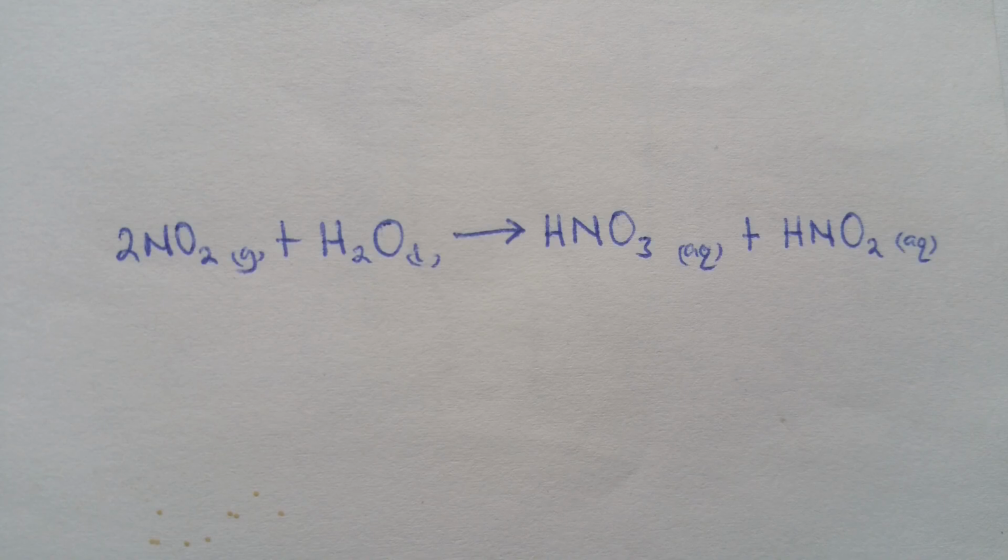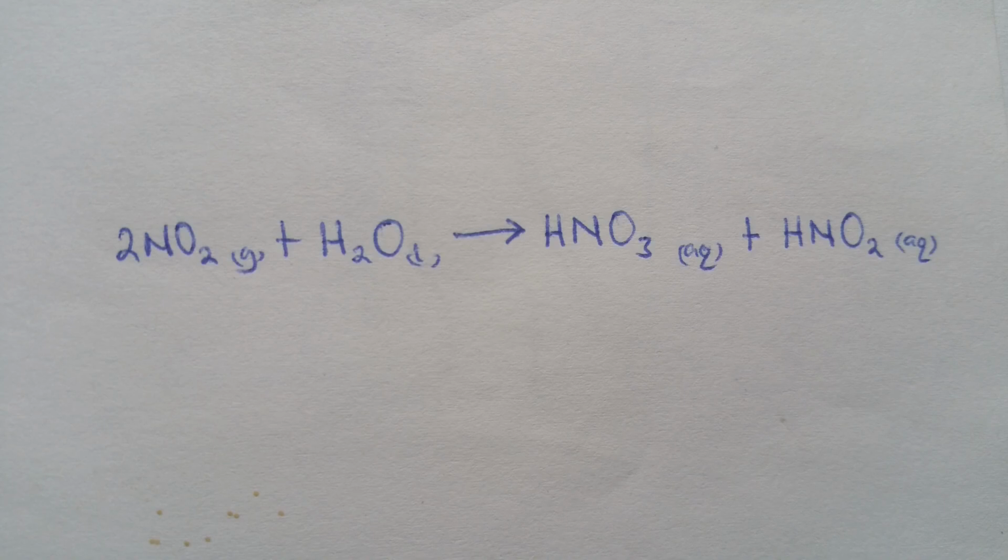Still, this gas is slightly soluble in water, forming an acidic solution. This solution will contain nitric acid and nitrous acid.